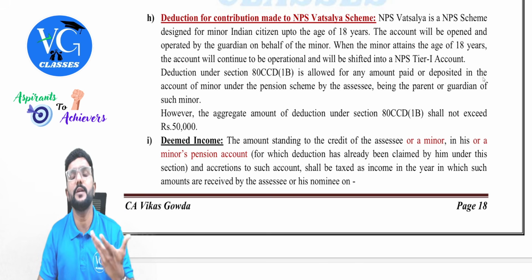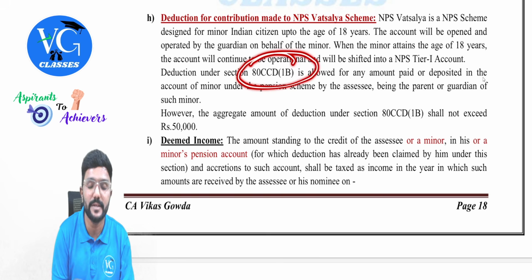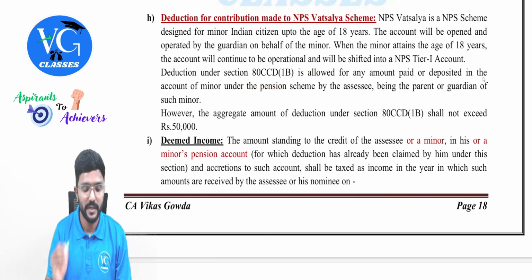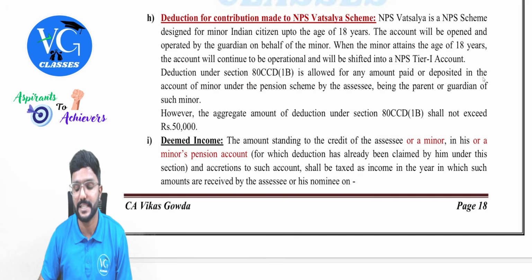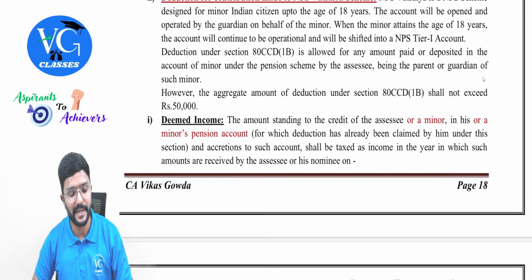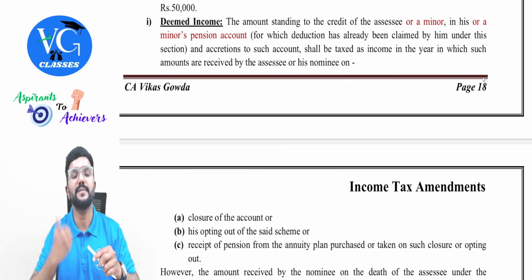And whoever is contributing to this account of the minor child, either the parent or guardian, that person can claim deduction under section 80CCD subsection 1B to the extent of maximum 50,000. However, the aggregate amount of deduction under section 80CCD subsection 1B shall not exceed 50,000, which I already explained, guys.